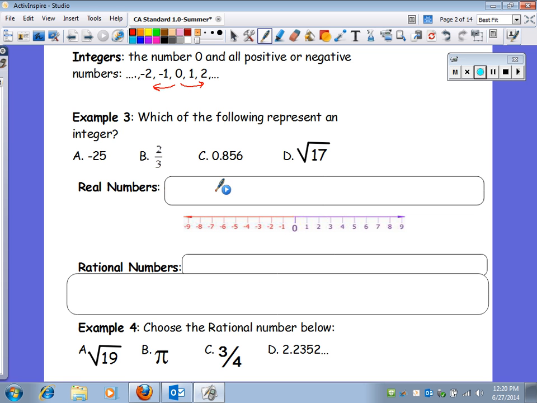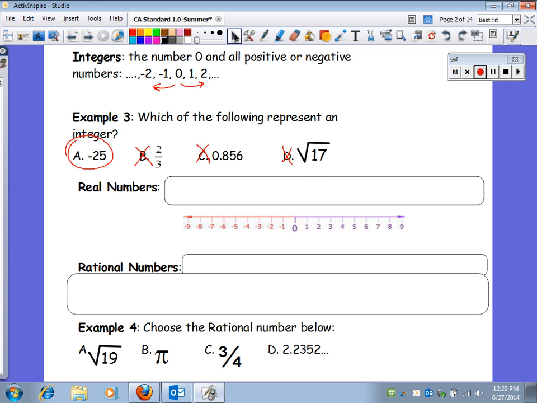Now, which of the following represents an integer out of these 4 choices? -25 is definitely a number that doesn't have a decimal or a fraction. It's not B, that's a fraction. It's not C, that's a decimal. And it's not D, because that radical 17 is not a whole number.